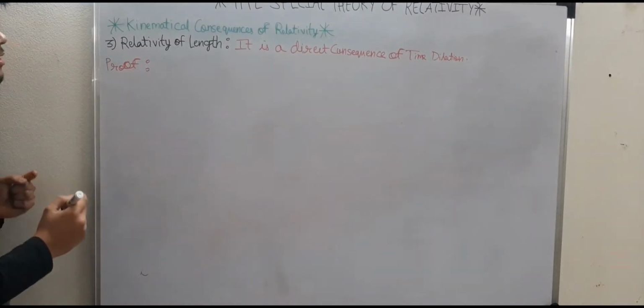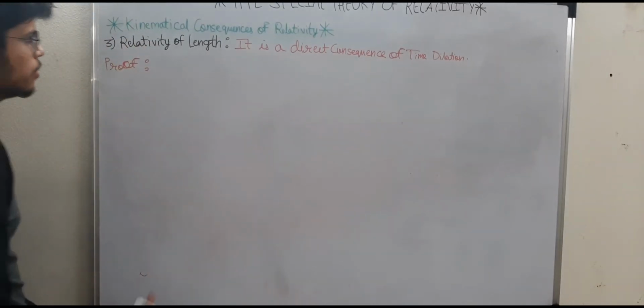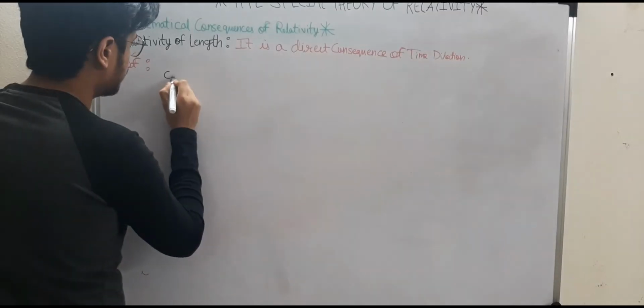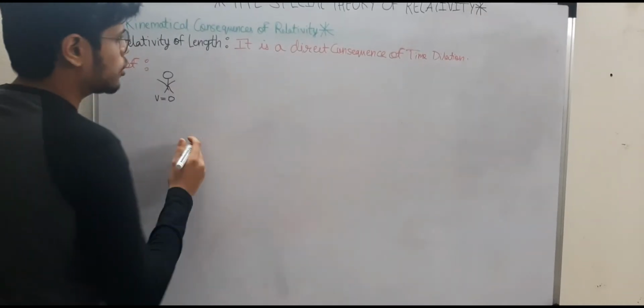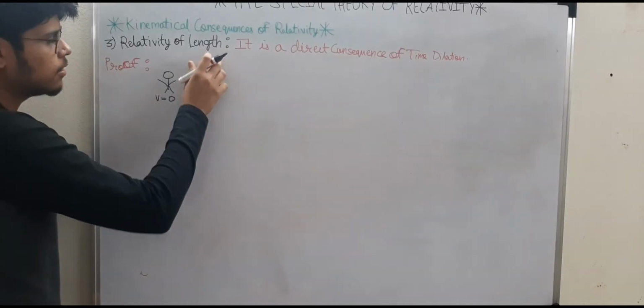So now consider the same scenario that we used for proving the time dilation equation. Let's say you are in a reference frame which is at rest, and let's say we talk about distance in terms of length, since I told you that distance can also be length, right?